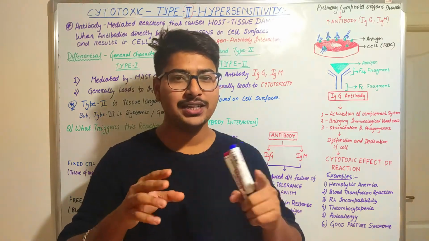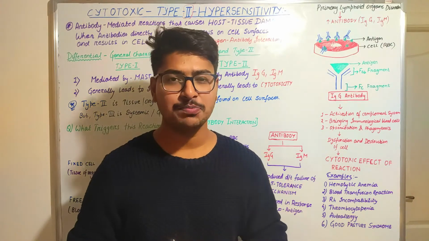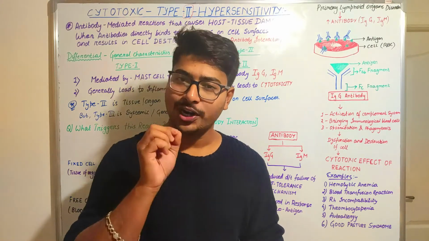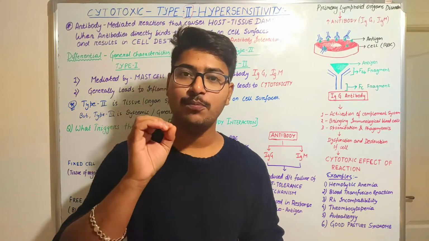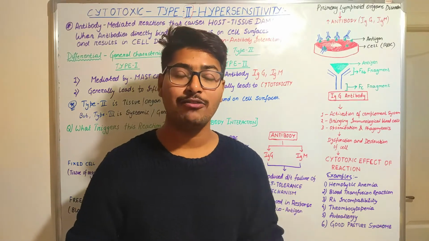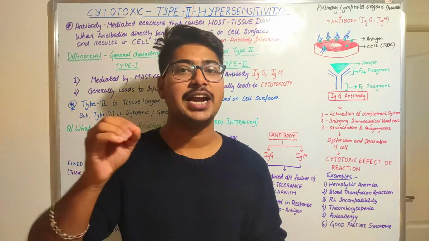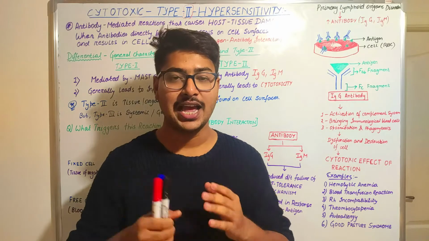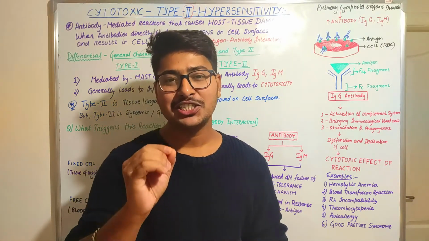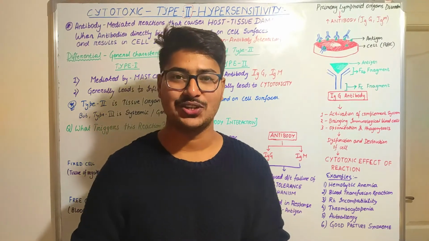So I am going to split the type 2 hypersensitivity reactions into two videos, in which this is the first part, in which I am going to explain what is the cytotoxic or antibody mediated hypersensitivity reaction, whereas in part 2 I will be completely explaining the mechanisms through which these antigen antibody reactions occur, leading to this cytotoxicity. So be patient and watch till the end to completely acquire the knowledge. Let's start today's topic.